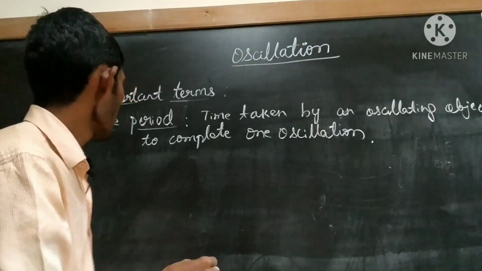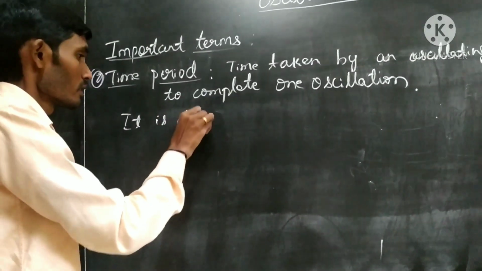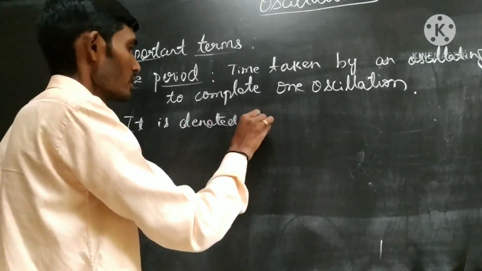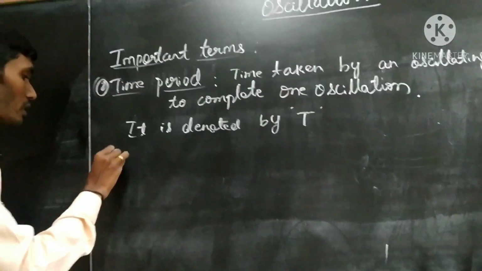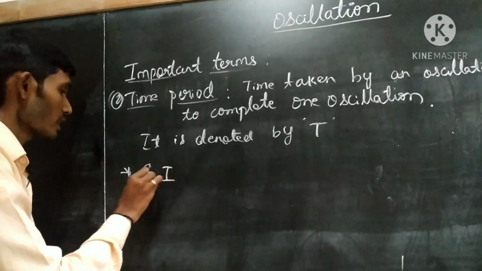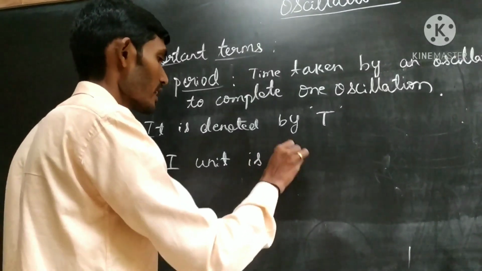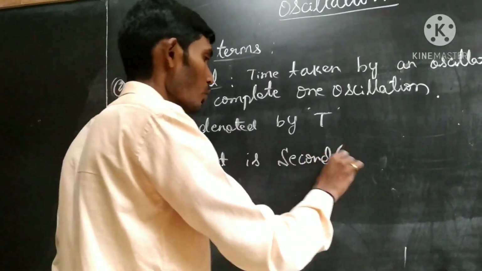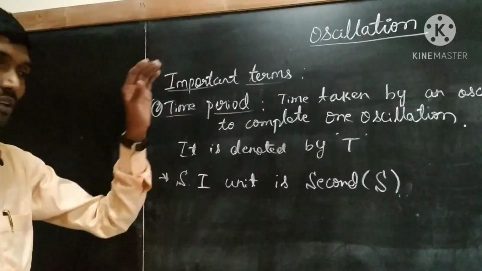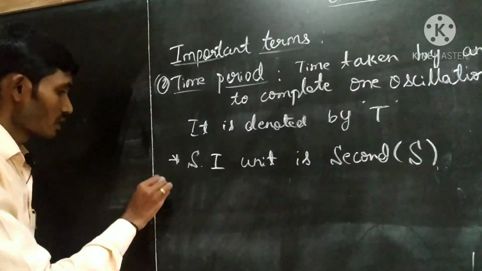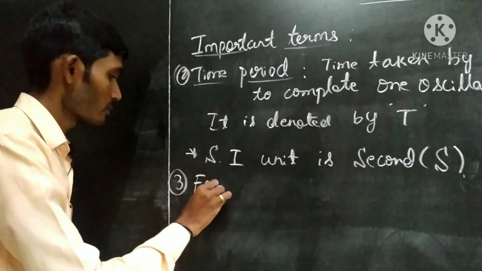It is denoted by the letter capital T, and its SI unit is second. SI unit is what? Second. Is it clear? This is about the time period. Now let us move towards the next important term, that is frequency.